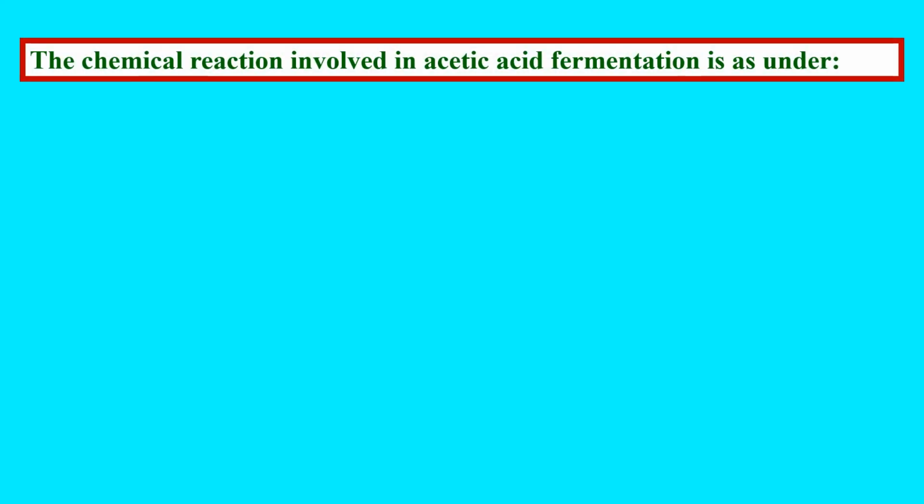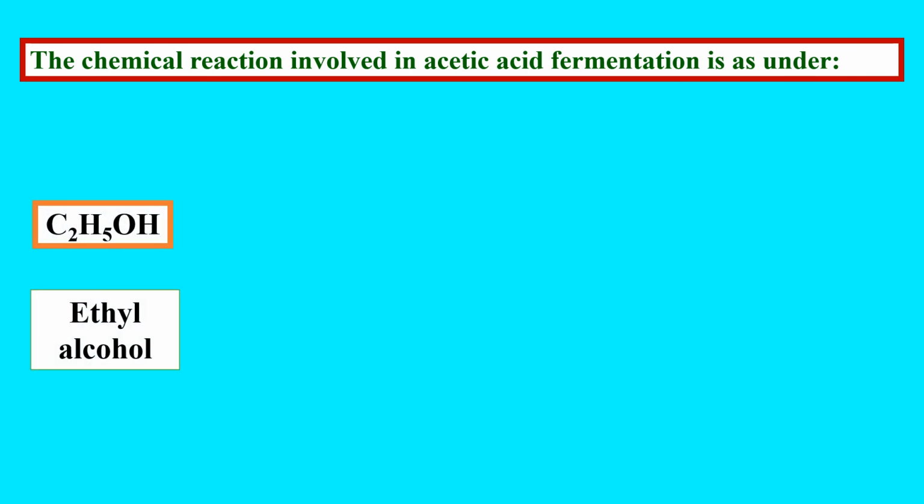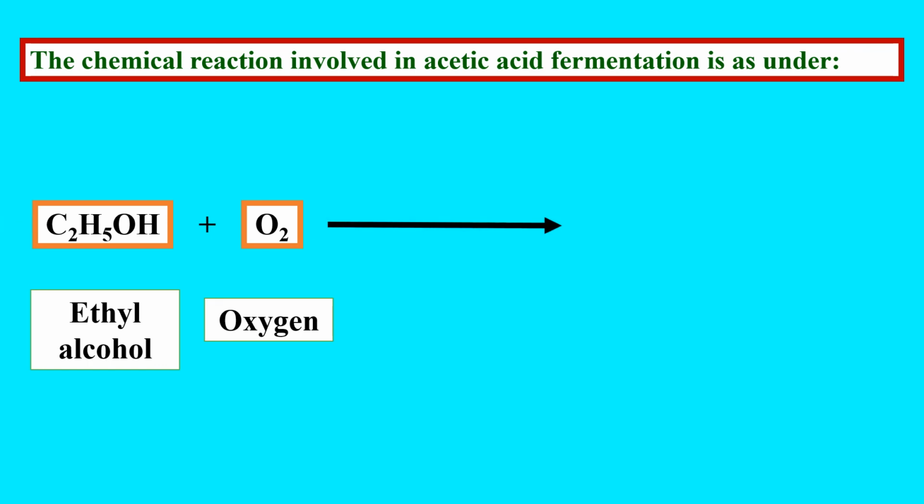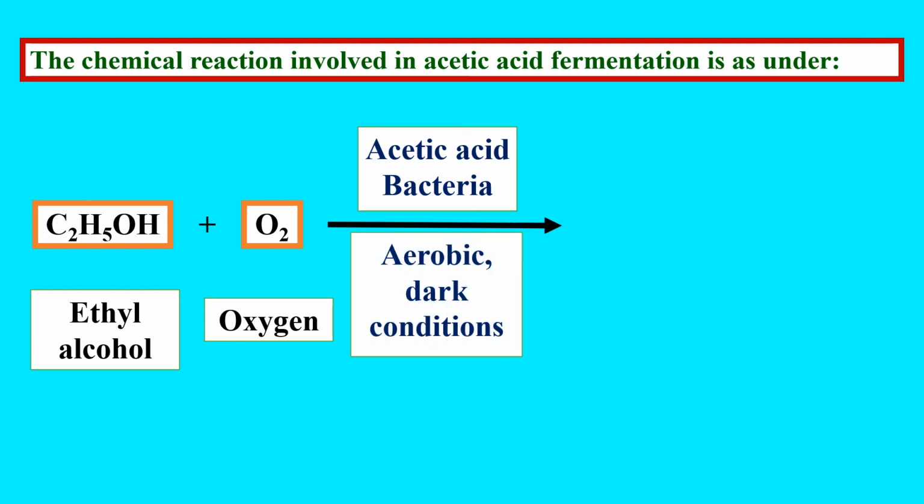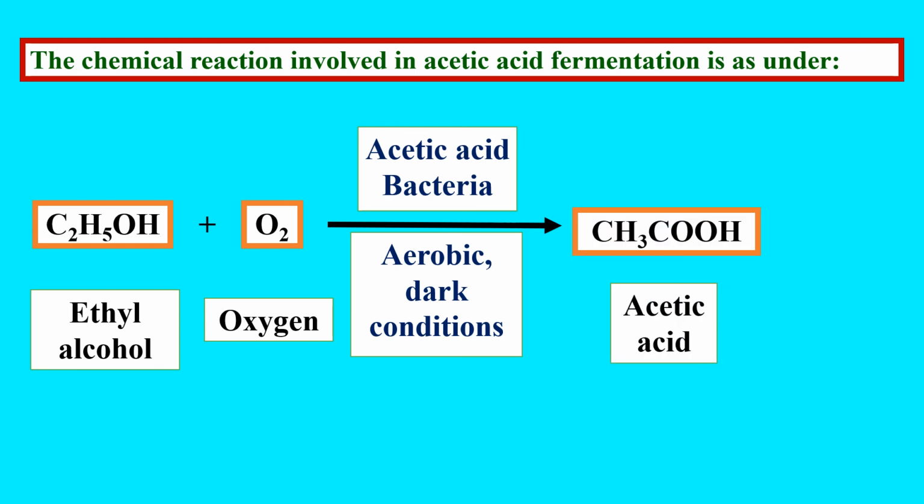So the chemical reaction of acetic acid fermentation is shown here. Ethyl alcohol, which is produced in the first step, reacts with oxygen because this is an aerobic process, and hence oxygen is added to the alcohol. The bacterial agent, that is, acetic acid bacteria, carries out the fermentation under aerobic and dark conditions, that is, free from light, which results in the formation of acetic acid and water.